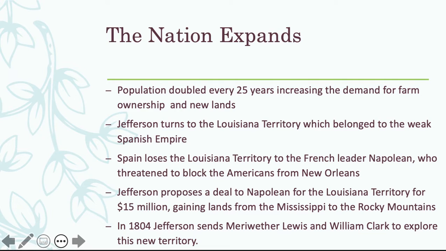Now, I believe in 7th grade you guys probably talked about this much more than we are going to in here, but in 1804, in order to learn about the territory that we have gained in the Louisiana Purchase, Jefferson is going to send Meriwether Lewis and William Clark to explore this new territory. And as they go across the new territory, they start to learn about what is out there, who is out there, what kind of land did we just purchase, and mapping out this new territory so that we could move across.